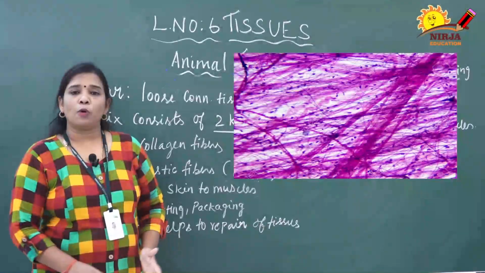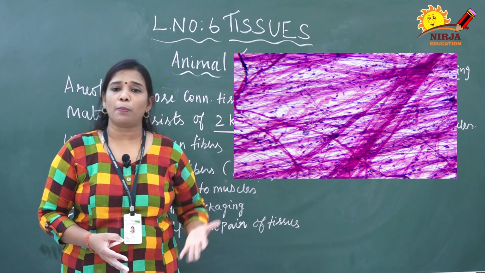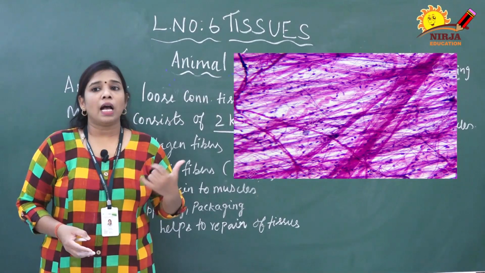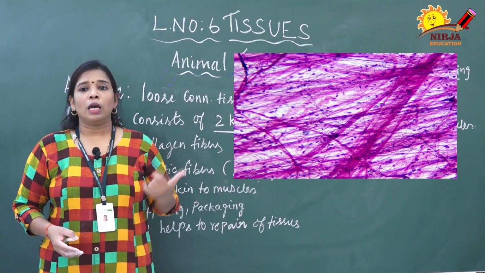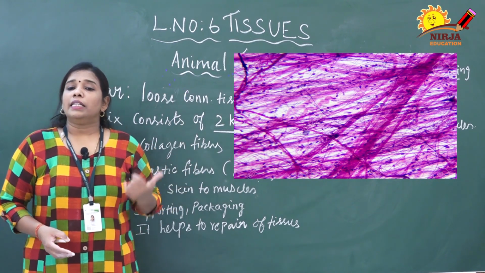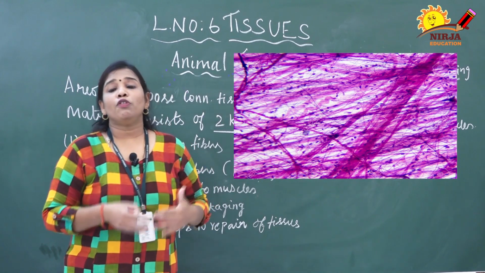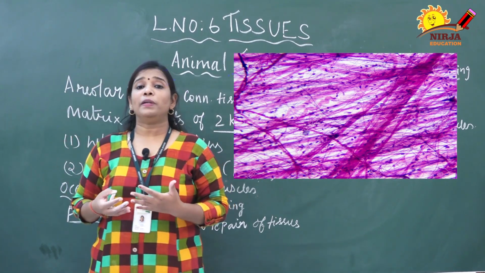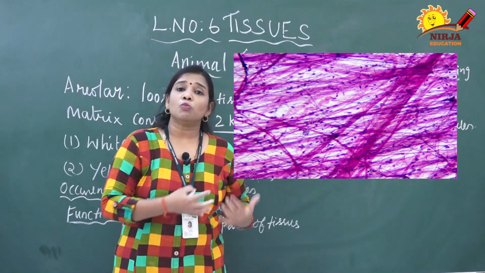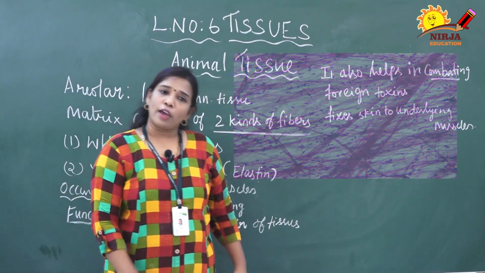Main function is supporting. As I told already, all the connective tissues do the main functions of supporting and packaging. Here areolar tissue also helps in supporting as well as packaging the tissues between the organs lying in the body cavity, and the matrix of this tissue is very important in diffusion of oxygen. It takes oxygen and nutrients from the small blood vessels and gives them to the cells of areolar.